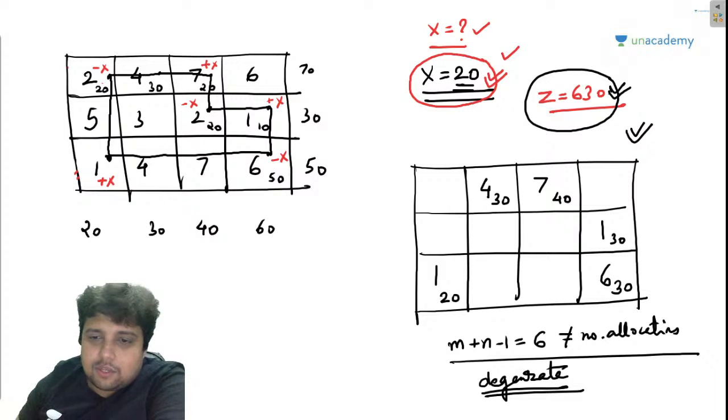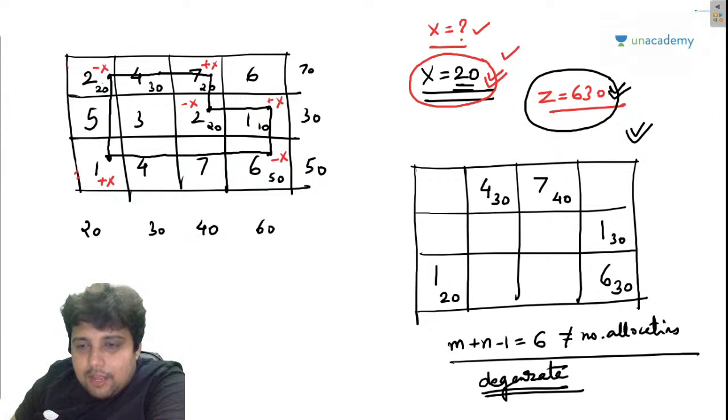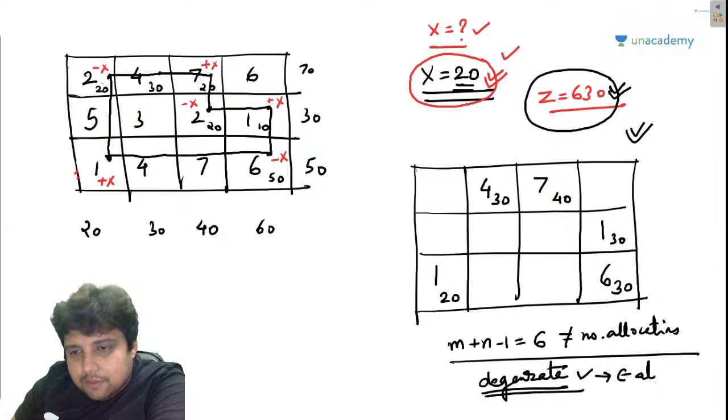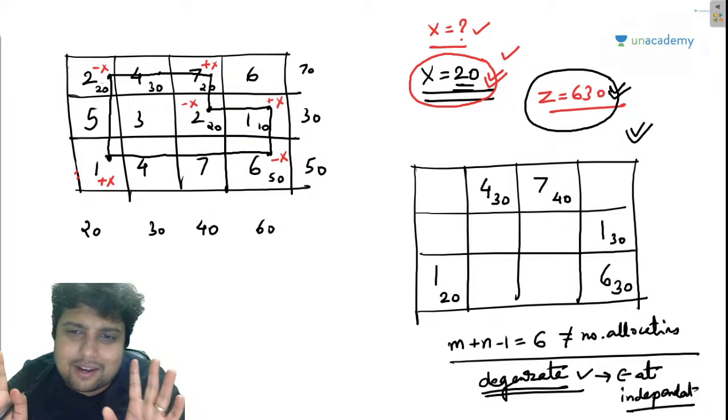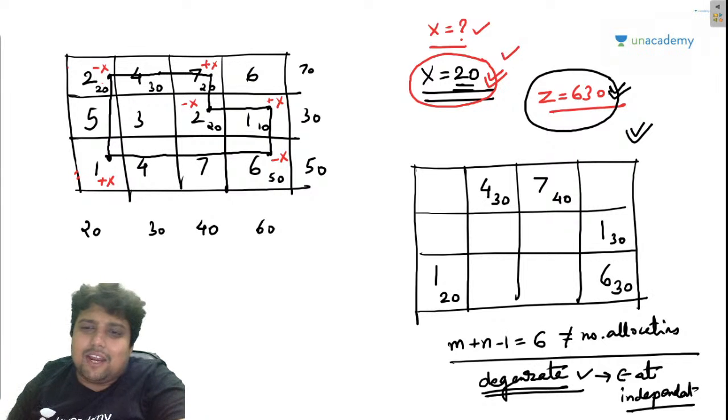Okay? So guys, this is a degenerate problem. Whenever there is a degenerate problem, we need epsilon at the independent position. Why are we doing all this? Let us understand why we are doing all this.